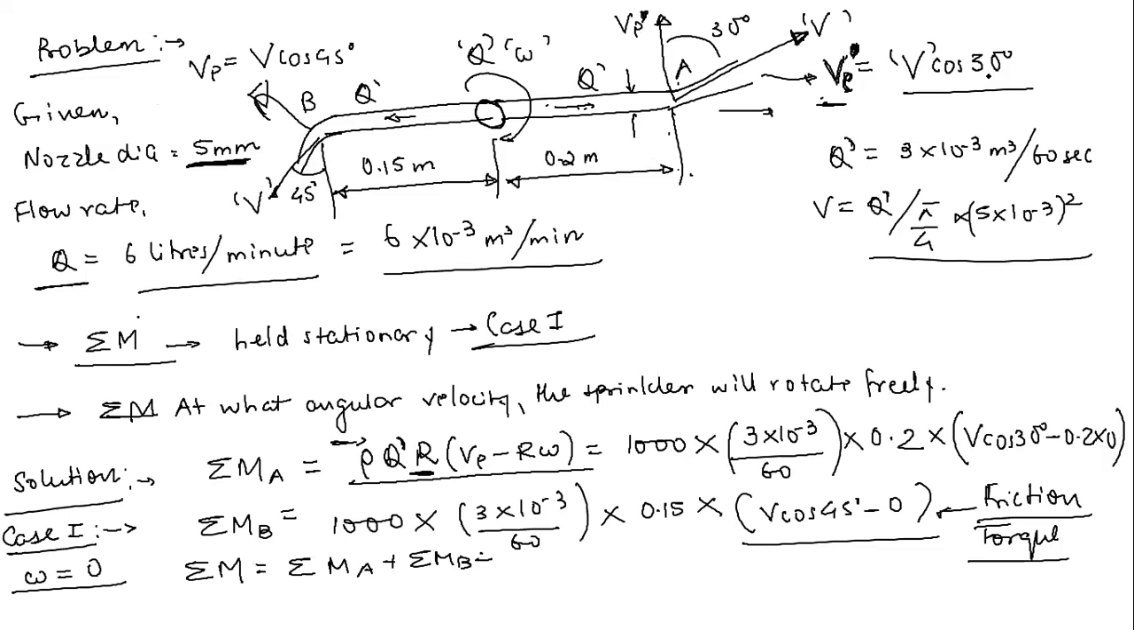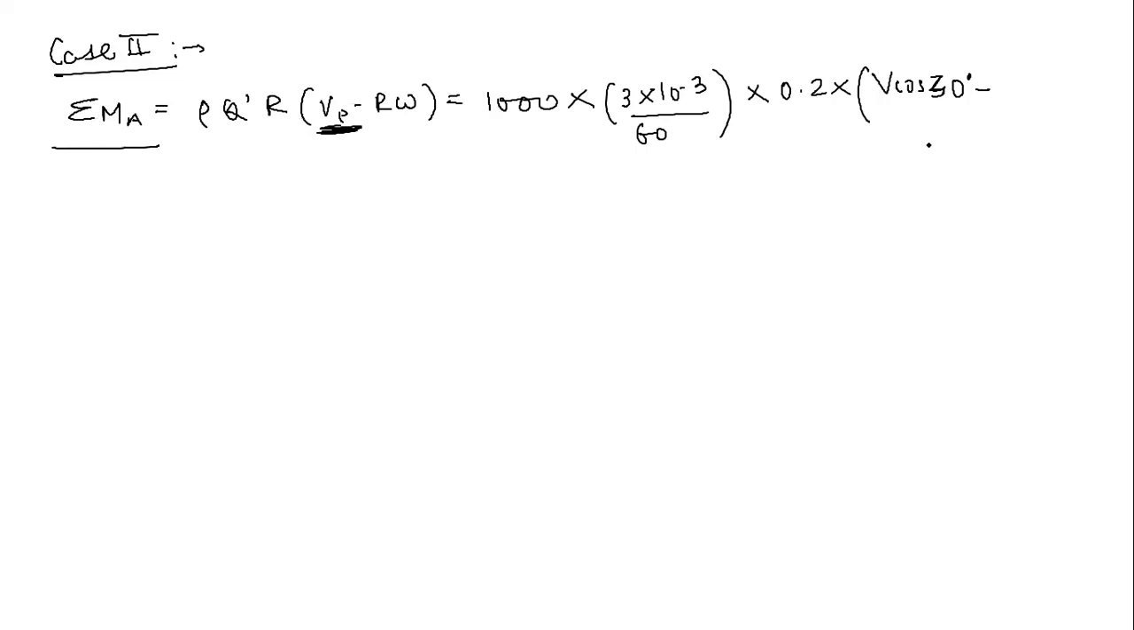No, sir. So now remember, this nozzle is free to rotate, right? So the sprinkler is rotating freely, so there is no movement which is opposing the motion of this sprinkler. So now this is V cos 30 degree minus, let me take it 0.2 into omega.